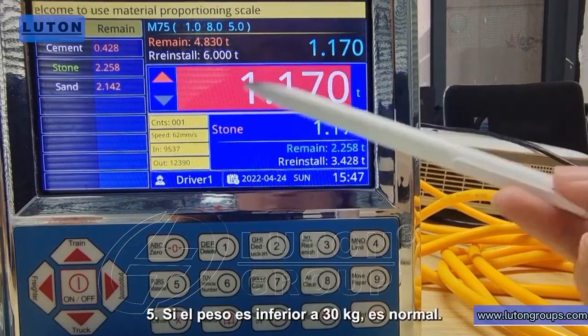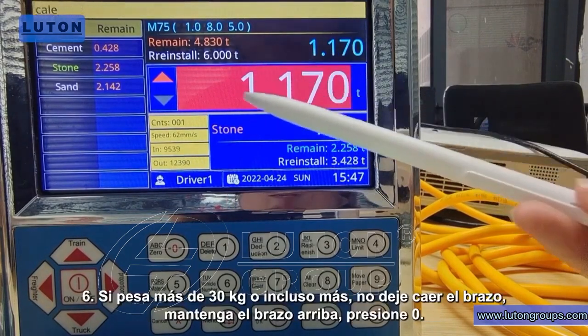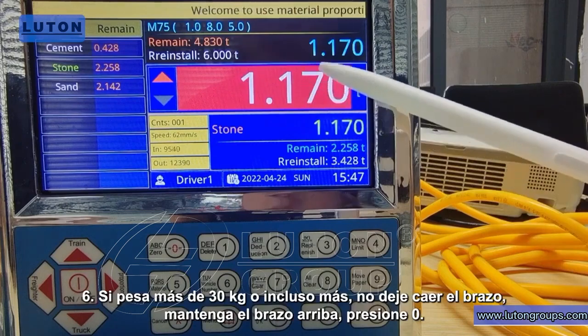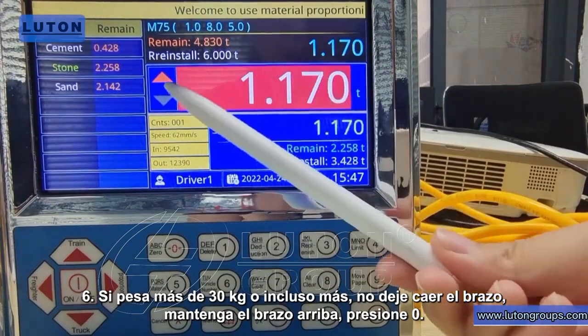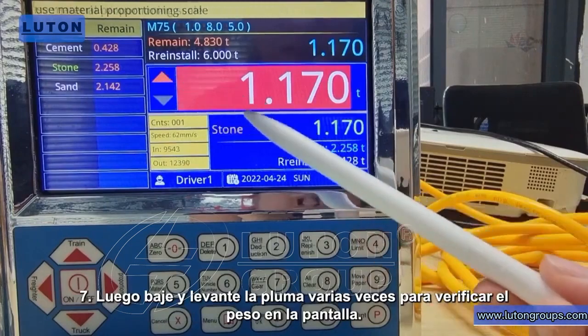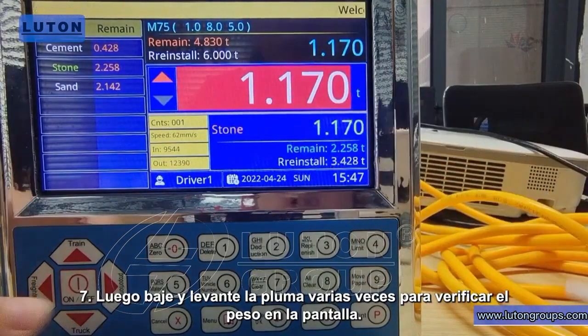5. If the weight is less than 30 kilograms, it's normal. 6. If it's more than 30 kilograms or even bigger, do not drop the boom, keep the boom on top, press 0. 7. Then lower down and lift the boom several times again to check the weight on the screen.